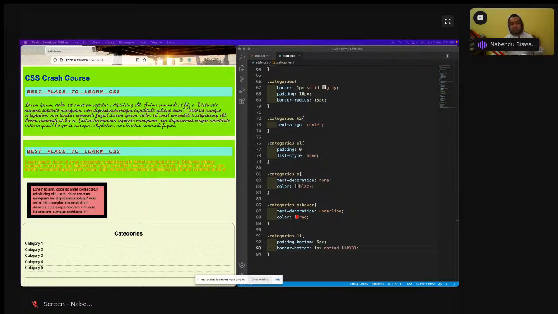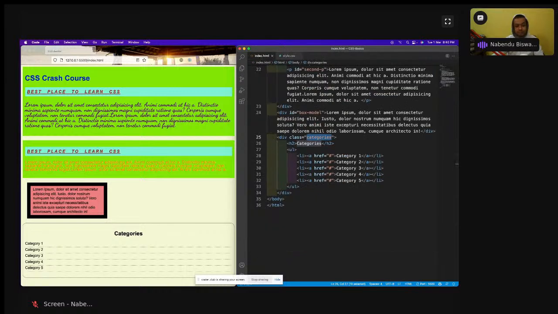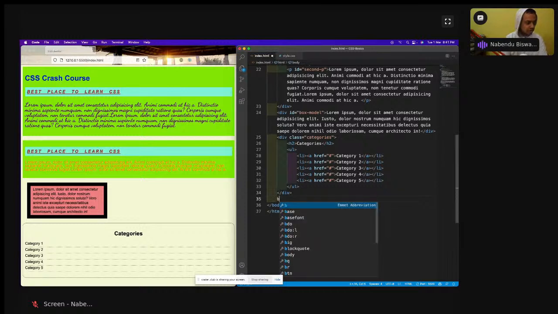As I've told, forms are always important. Forms are very important everywhere in HTML, CSS, and JavaScript. So we are going to style the forms because we're going to learn forms in JavaScript, and DOM manipulation also, that is next week. Next week is JavaScript week. Those who don't know, next week is JavaScript week, and please do attend it.